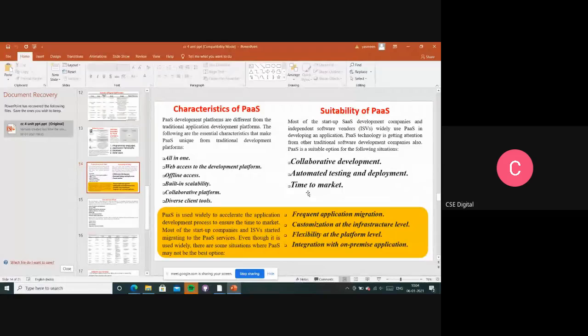So the software vendors want their applications to be in the market as soon as possible. For them also this is the best option, right? Time to market. So for these 3 things PaaS will be suitable, right? And the non-suitability means frequent application migration.